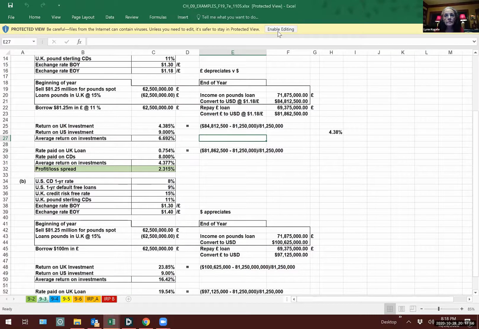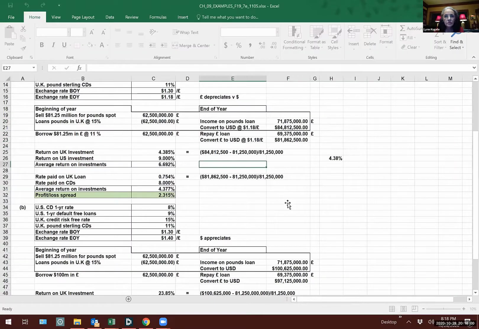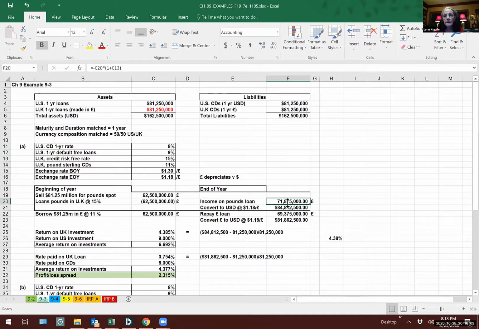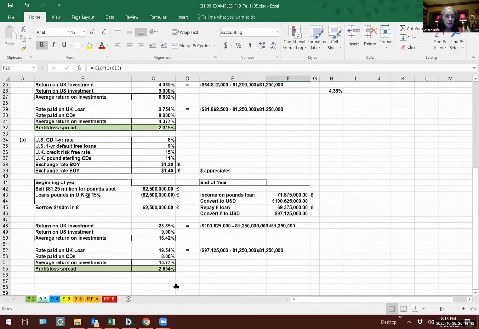Oops, whatever I did, I didn't mean to do that. Yeah, share the screen again, there we go. Chapter 9 is the one that's got all the ones about making the loans one way or the other, the default-free loans. And there is a problem on there, as you saw in the example, that is like that.